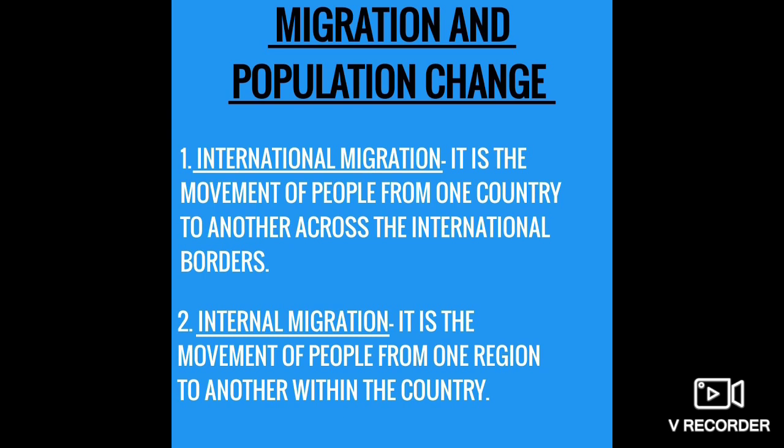For example, within the borders, if I move from Uttar Pradesh to Madhya Pradesh, or someone moves from Kerala to Tamil Nadu, this is internal movement. Just now what we did was international movement, which was taking place beyond the borders, right? Fewer people were actually showing up in those countries because they were migrating to other places. So at that moment the population was shrinking. It was coming down. The graph was coming down.